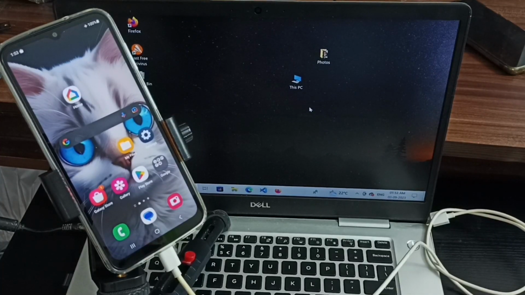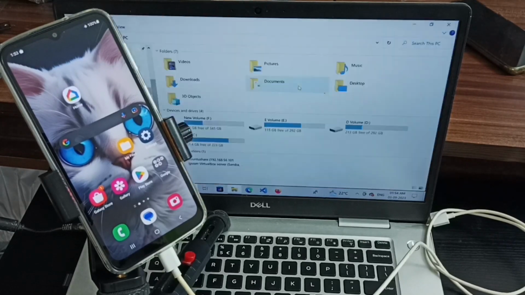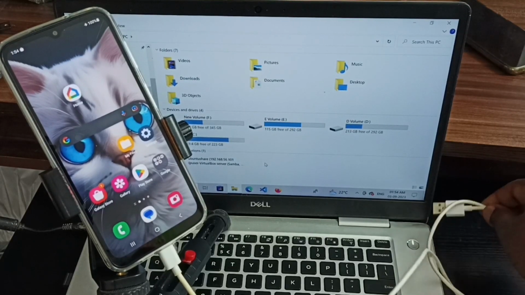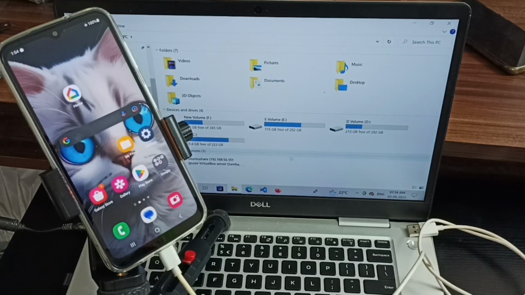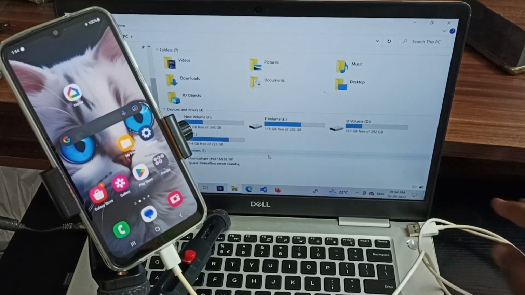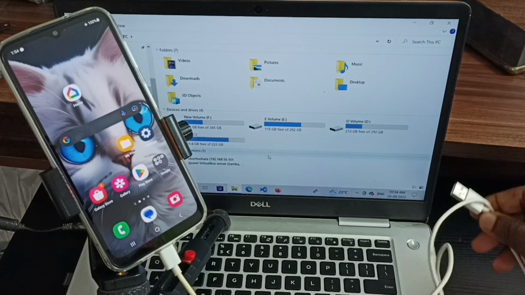Then in PC or laptop, open my computer or this PC folder. Then keep this window open, because when I connect this end of the cable to laptop, you would be able to see a new folder. So let me connect this end to laptop.